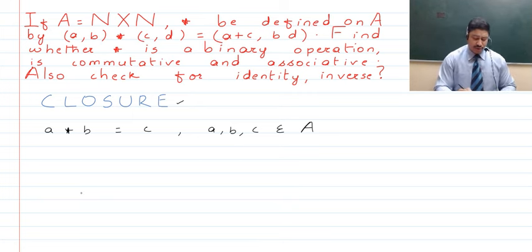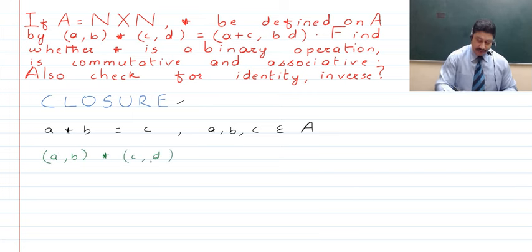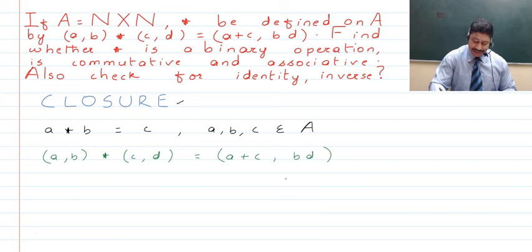Now guys, we talk about this operation here, and we check for this operation. We have here (a, b) * (c, d), which gives us the sum of the first elements as the first element of the ordered pair, and the product of the second elements as the second element of the ordered pair, which is the resultant ordered pair.